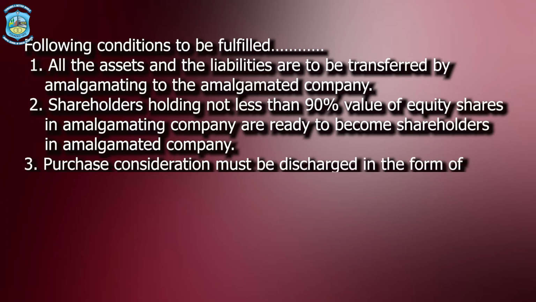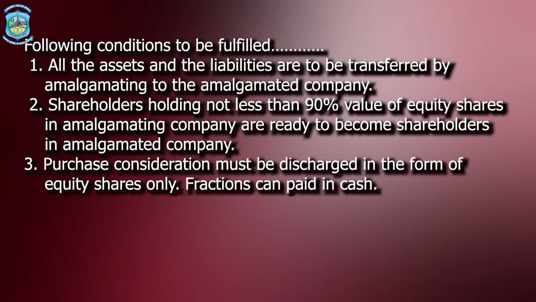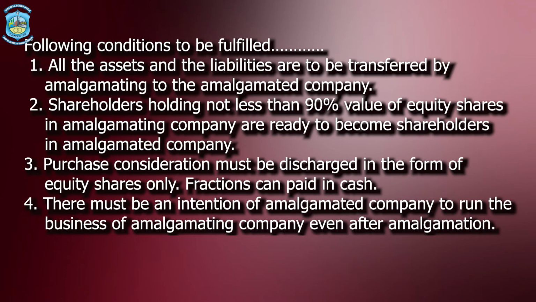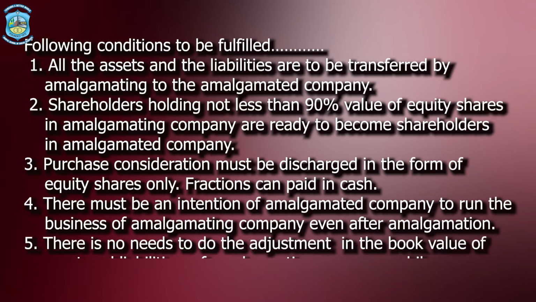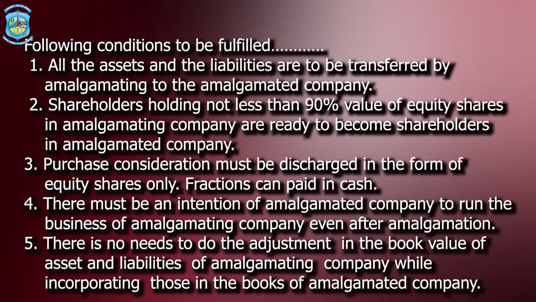Rule number 3. The purchase consideration is to be paid in the form of equity shares, and if there are any fractions, it can be paid in cash. Rule number 4. There must be an intention of the amalgamated company to carry on the business of the amalgamating company. Rule number 5. There is no need to do the adjustments in the book value of assets and liabilities of the amalgamating company when the purchase consideration is paid by the amalgamated company.